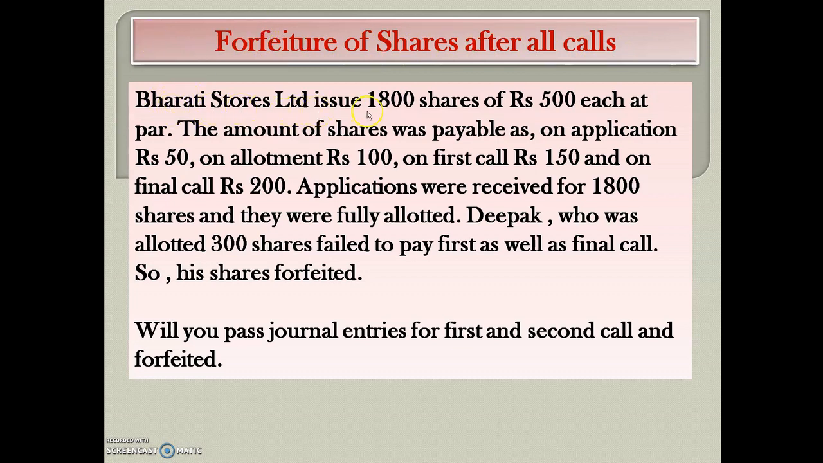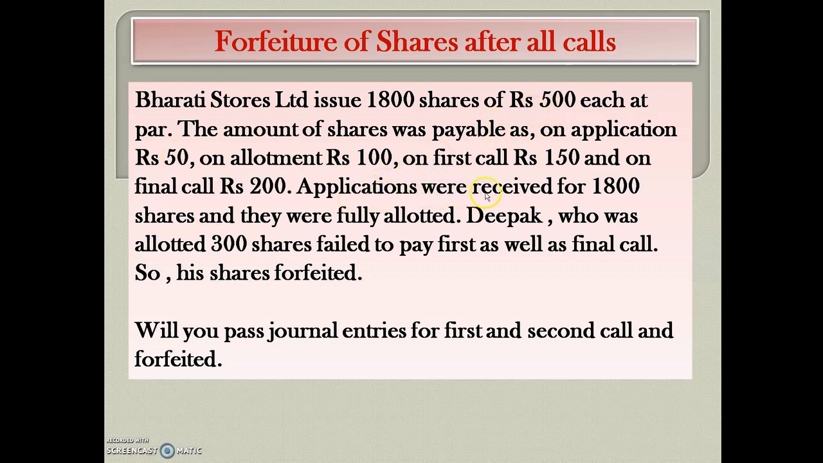Bharti Stores Limited issued 1800 shares of rupees 500 each at par. Here this company issued 1800 shares and this 500 is the face value. The amount of shares was payable as on application rupees 50, on allotment rupees 100, on first call rupees 150 and on final call rupees 200. Total will be 500. This question is based on issue of shares at par.